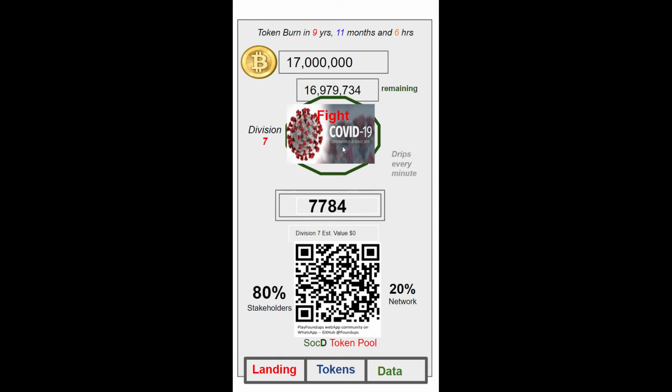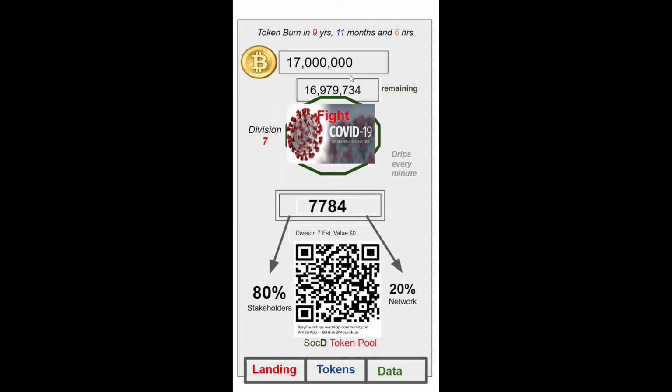And in the SocD token, basically as the network builds, tokens are dropped down, and then these tokens are shared in two different ways. One, it goes to the stakeholders, right? Two, it goes to the network. So think of the network as like an airdrop, with the stakeholders participating in it. So if you are getting people to sign up and everything else, you're getting rewarded with a token.